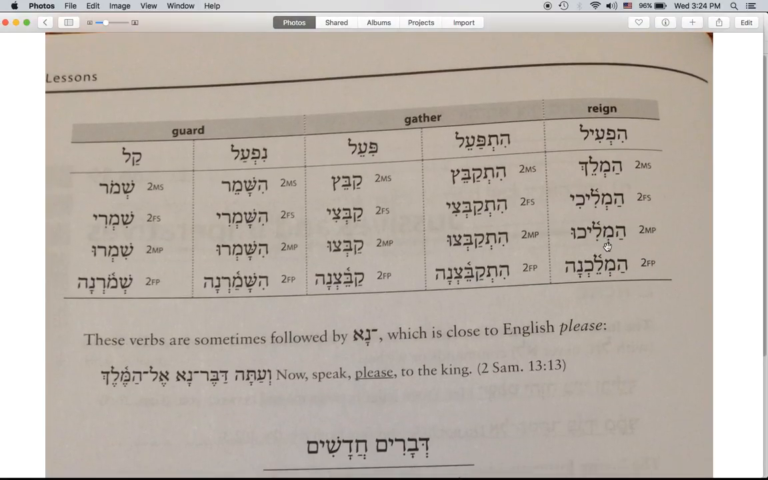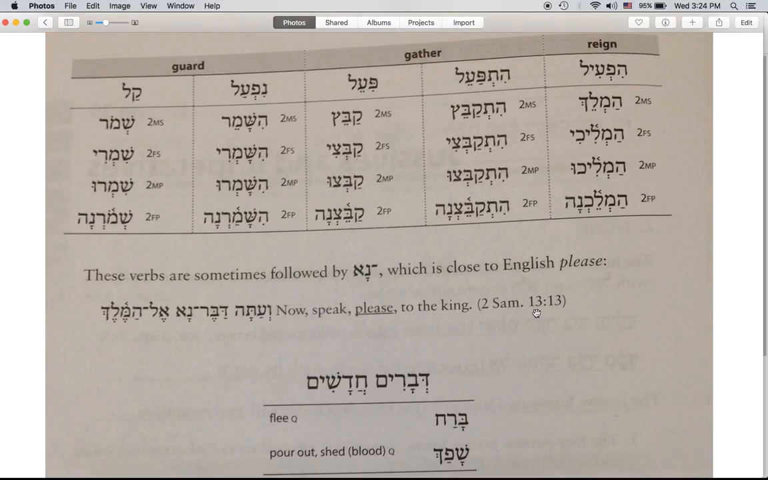So the imperative is built off the imperfect. We lose the prefix, and sometimes the prefix of the binyanim reappears. These verbs are sometimes followed by na. We've learned this word. It means something similar to please in English. Let's take a look at an example from 2 Samuel chapter 13, verse 13. Ve'ata daber na el ha-melech. And now speak, please, unto the king.